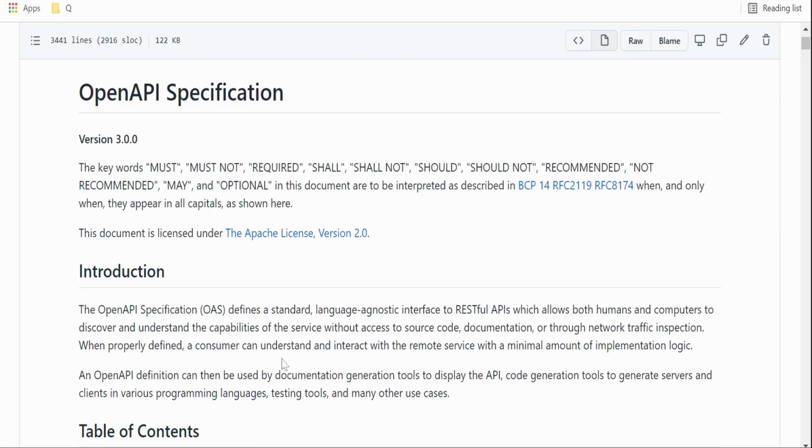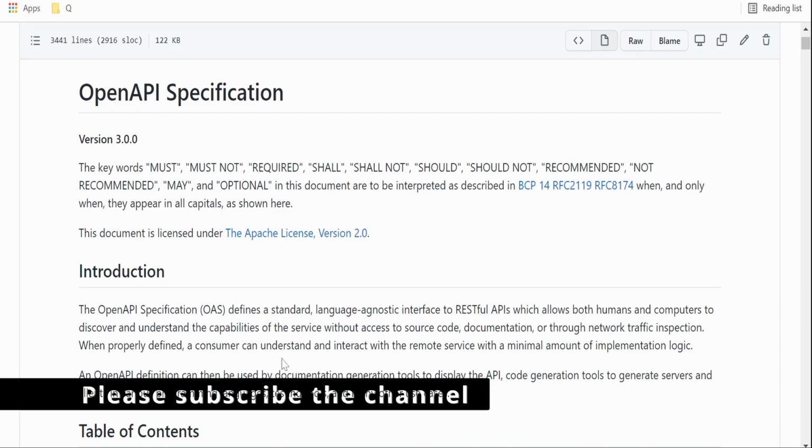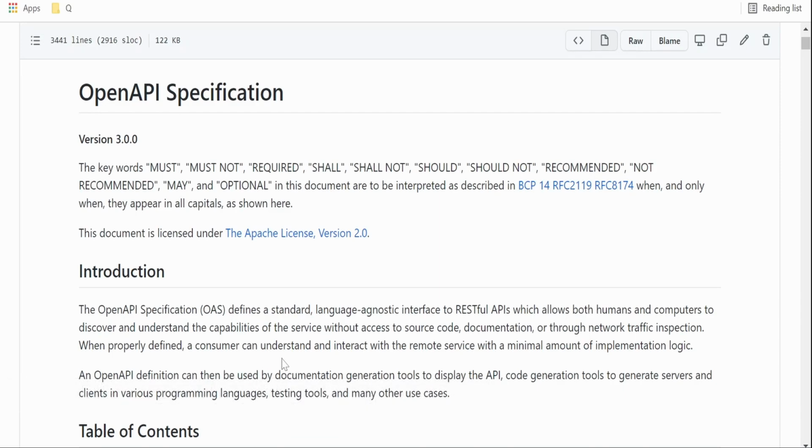If we want to document our service, which is exposed over the REST protocol, then OpenAPI is very good, using which we can define the specification, and by looking at it the service consumers can consume our services without access to the source code or without communication between developers and the service consumers. So by looking at the documentation itself, the service consumer will come to know how to consume the API, what the request and response format will be, and what the do's and don'ts are while accessing the APIs.